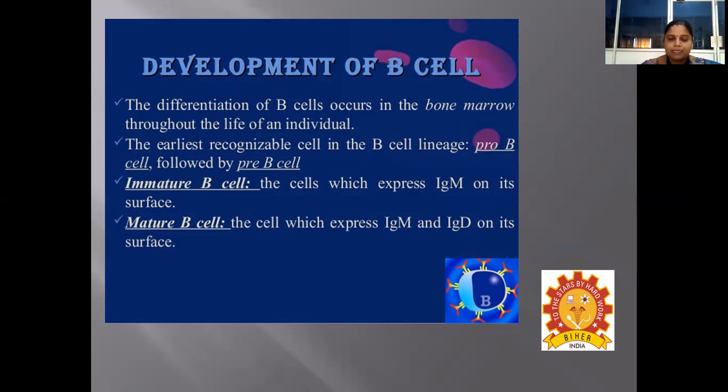The immature B cell is characterized by the expression of this immunoglobulin alone, that means IgM, on the surface of the cell. And the mature B cell will be obtained from the immature B cell, and this mature B cell will have the ability to express two different types of antibodies on the surface, like IgM and IgD.